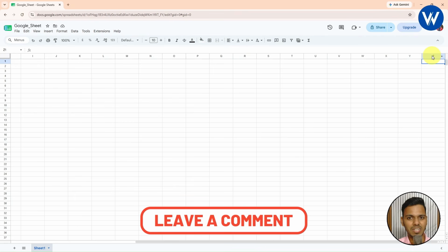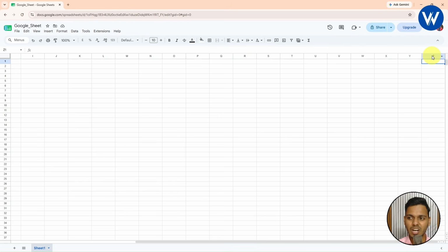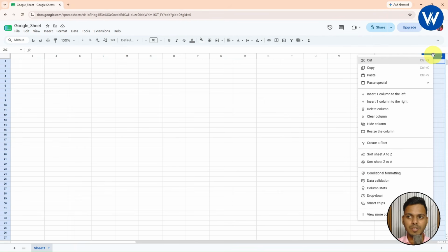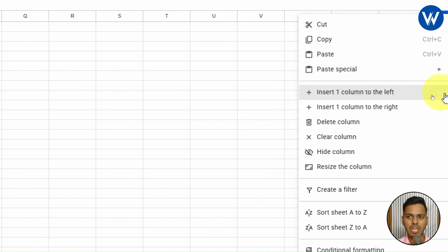Now you may be wondering, if our dataset contains more than 50 columns, then how can we insert the data in this Google Sheet? Don't worry guys, there is one important option available. Simply right click on the Z column. Here two different options are available.